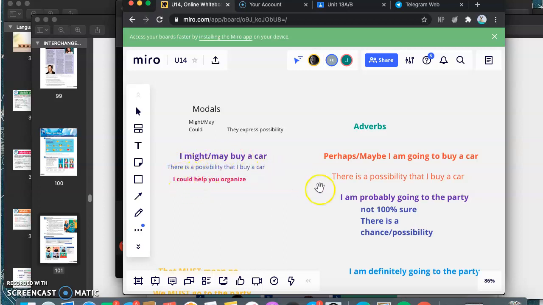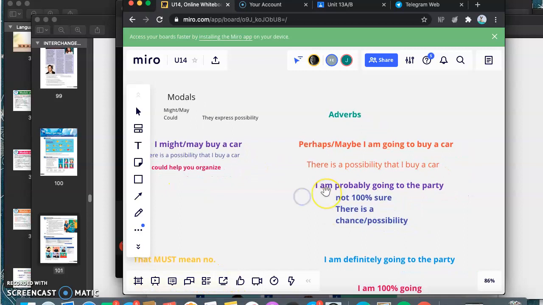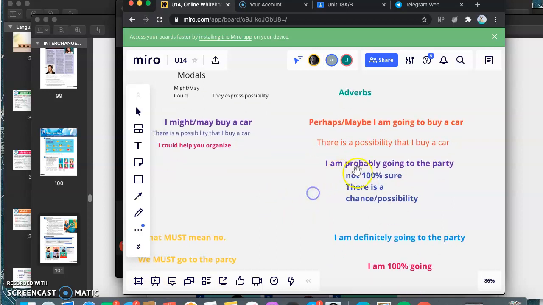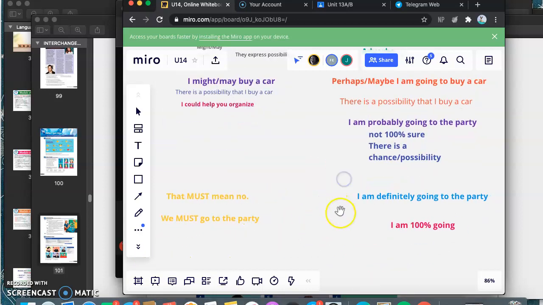Again, we are expressing a possibility. If I say I am probably going to the party, I am expressing another possibility that I am not 100% sure. I am just saying that there is a chance that I go to the party, but it's not something that I know for sure. It's just a probability or a possibility.